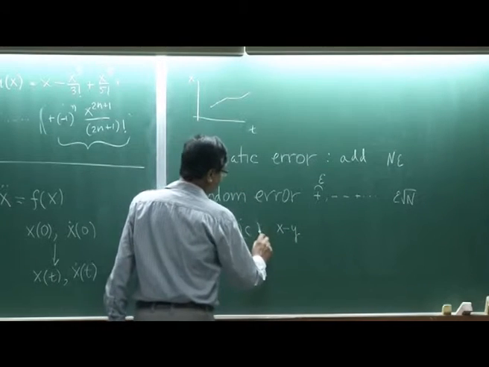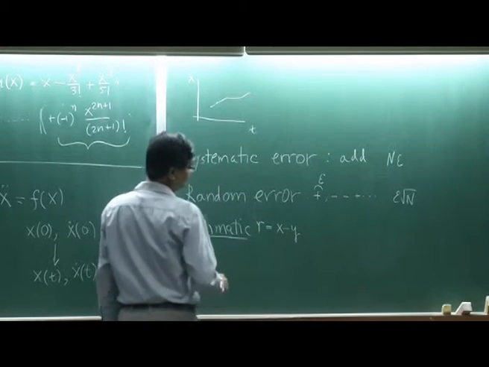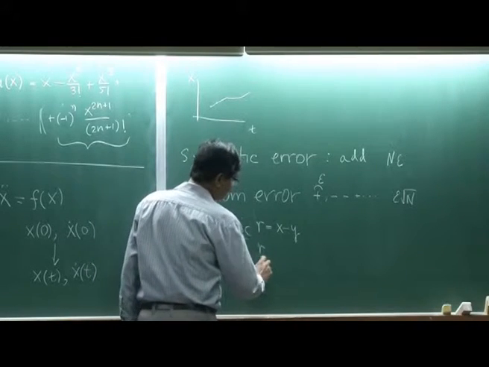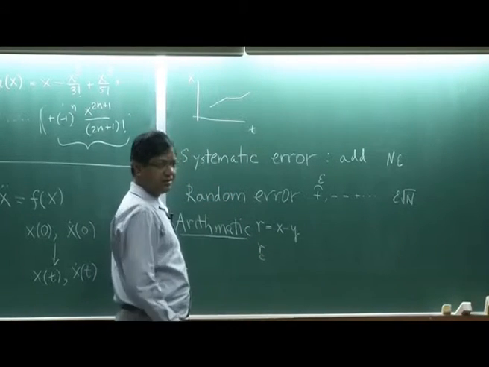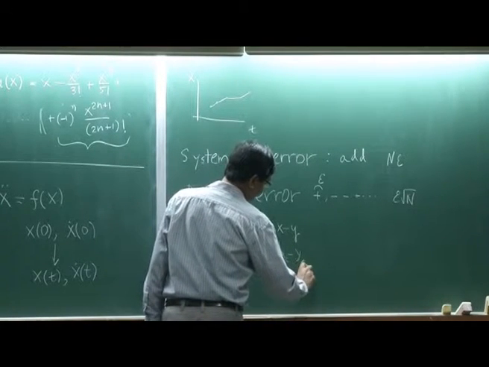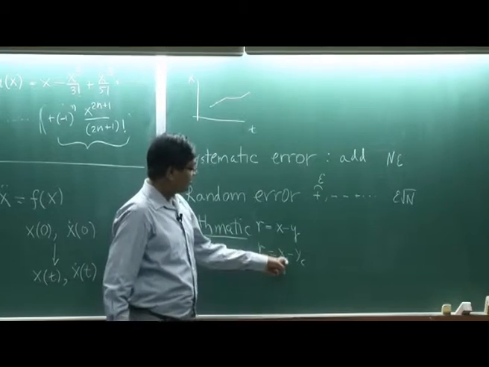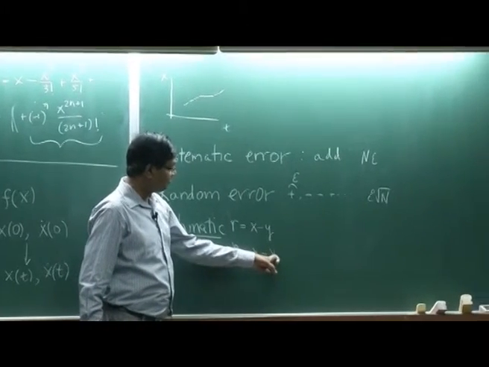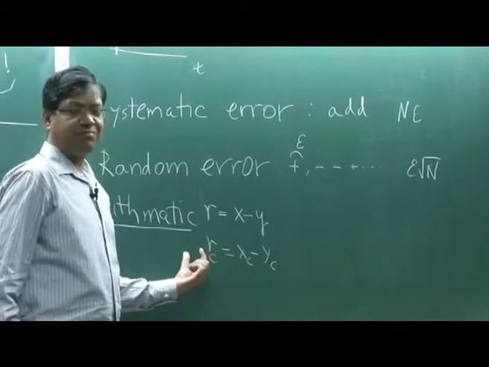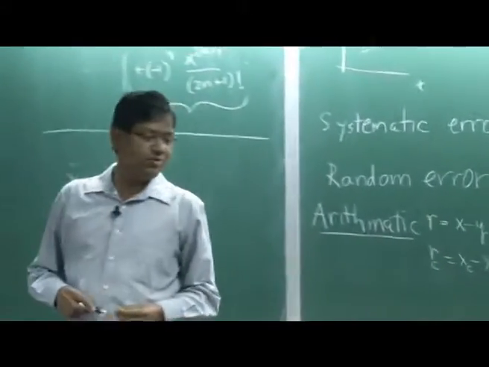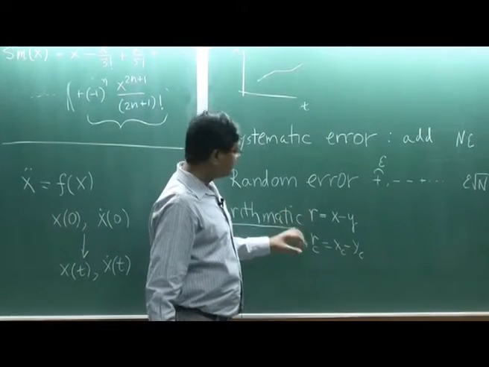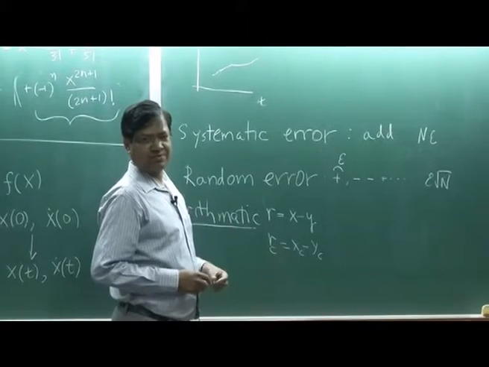So the exact value is r, which is r equal to x minus y, but my computed value, C for computation, my value of x is xc and y is yc. Okay. So this computed value and this computed value for y, the difference will be RC. Now, this is what I will get in a computer, not this. Now, let us estimate what is RC.